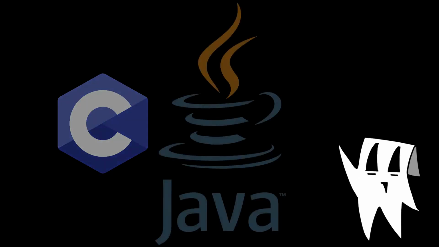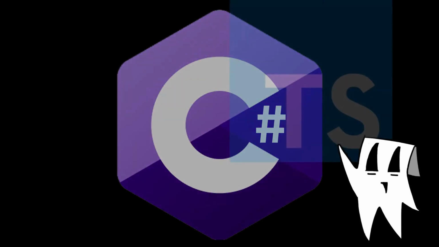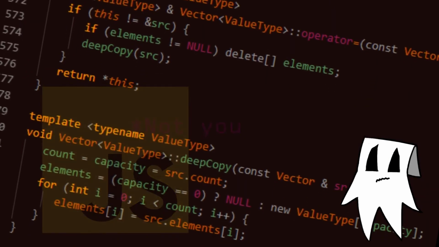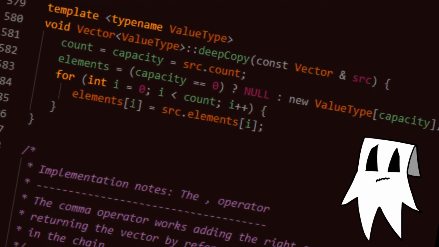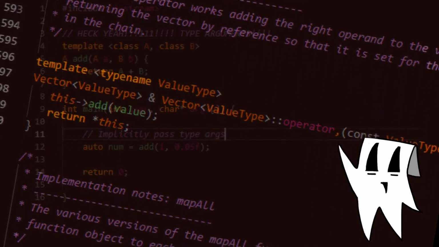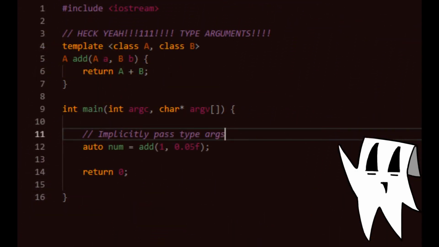Many statically typed languages are great because they let you explicitly declare what types you're using. But one of the major drawbacks for this is that you have to do it. Luckily, this isn't always the case because of type arguments, which allow you to either implicitly or explicitly pass in data types as if they were just arguments for a function.